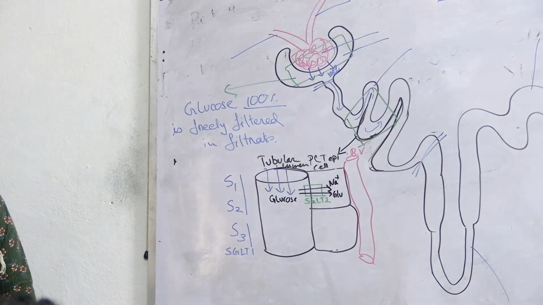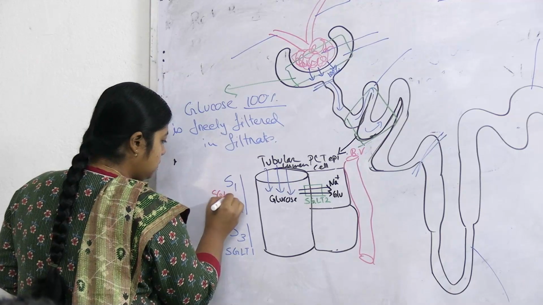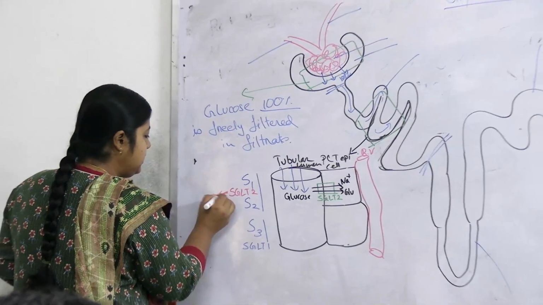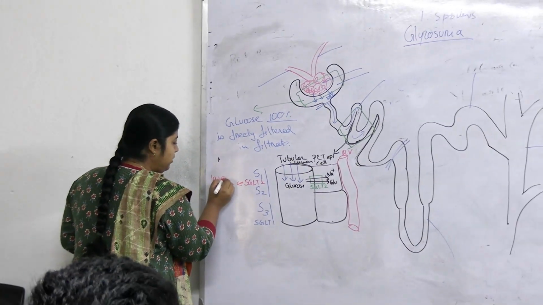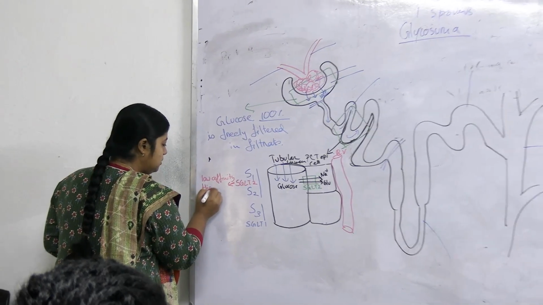So what is the difference between SGLT2 and SGLT1? Both are sodium dependent glucose transporters, but SGLT2 is of low affinity but high capacity.